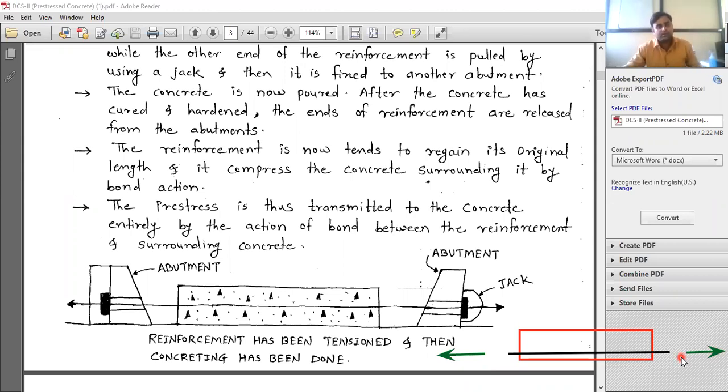There will be some elongation. Okay, so once you release this, now what I will do? I will cut down these forces, cut down this wire. Now what will happen if you cut it down? Then this steel, whatever the elongation is there, whatever the stretching is there, it will try to regain its